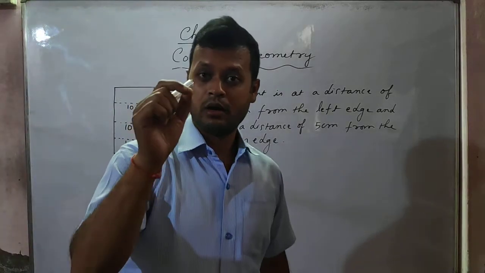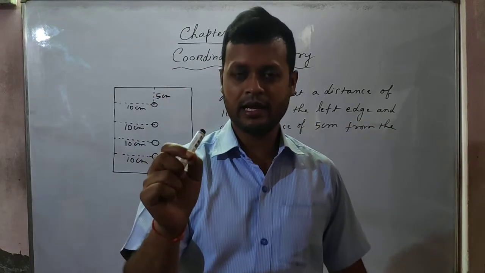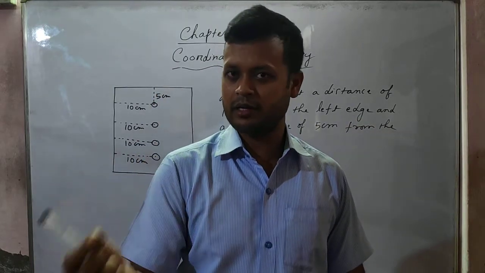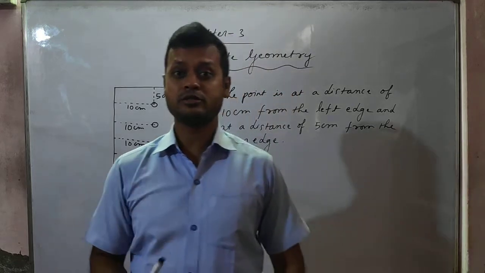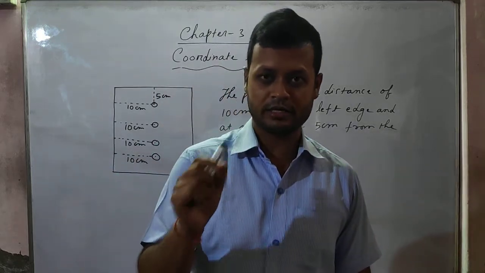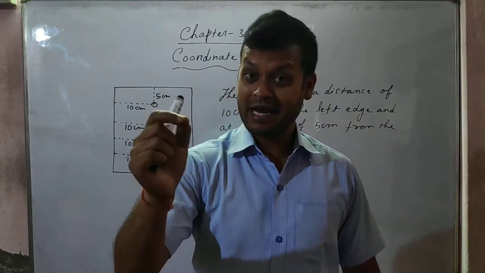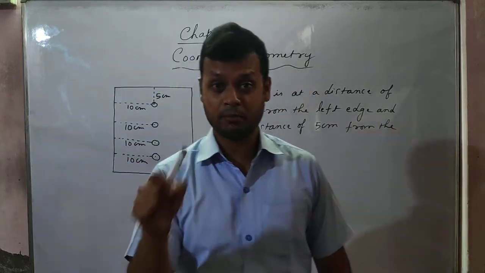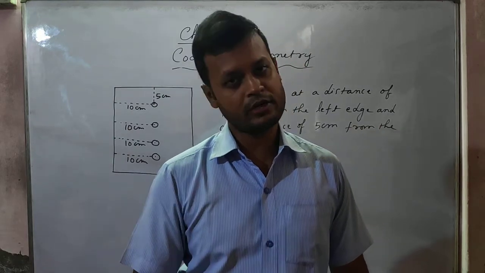I think you are learning, or you have learned, or you will get this year itself in geography, the latitudes and longitudes. I think all of you have got a little bit about latitudes and longitudes. To locate any point on the surface of the earth, both the latitude and longitude will be required. If you give only latitude, it will not be enough.